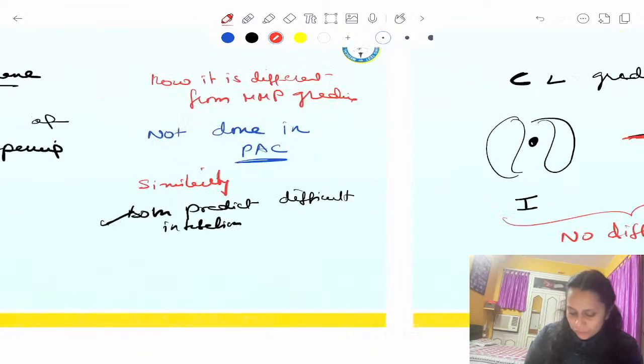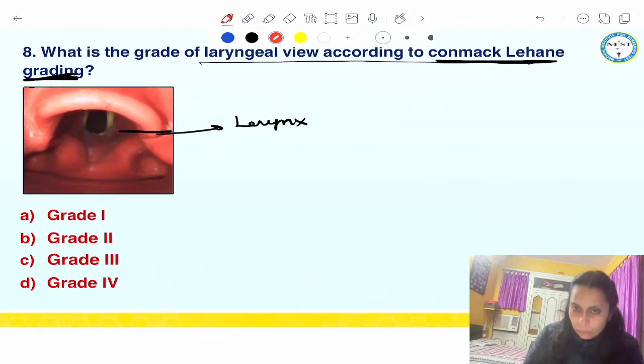Let us see the image, keeping this in mind. So what is here in the image? This is the epiglottis, and we have lifted up the epiglottis, right? And we are not able to see the entire glottic opening. Some part of the glottic opening is covered with this epiglottis. So this is your grade 2.